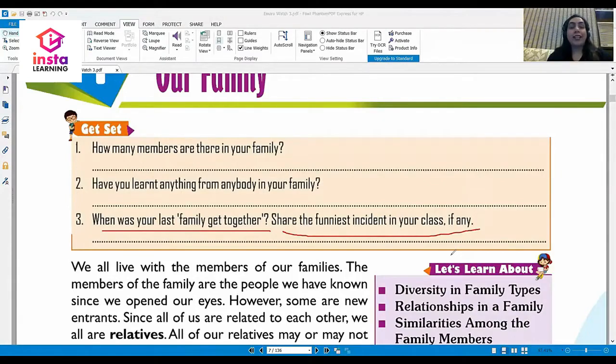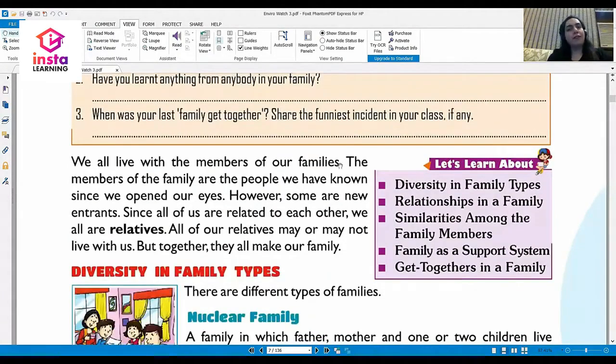Okay, let us now start understanding the chapter in detail. We live with the members of our family. The members of the family are the people we have known since we opened our eyes. That means since the moment we were born, we know our family members. There are some who can be new entrants. What does that mean?